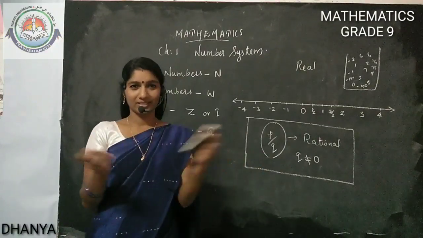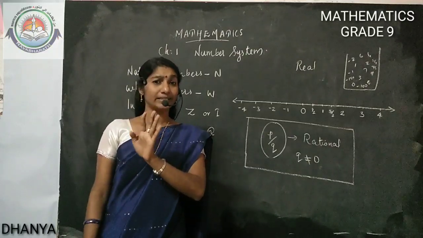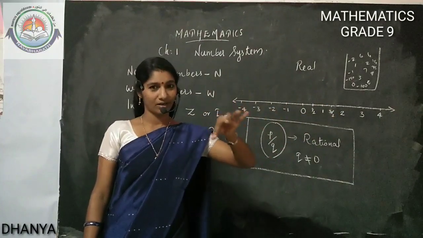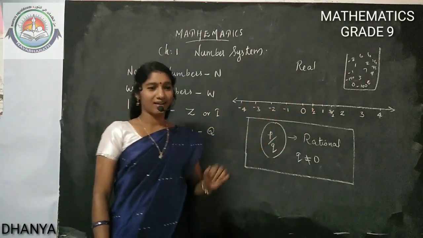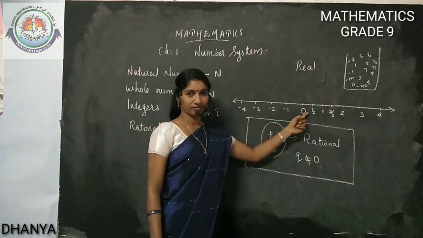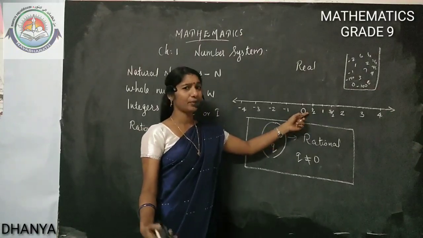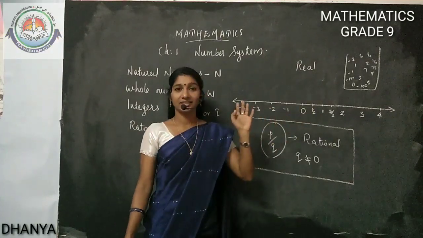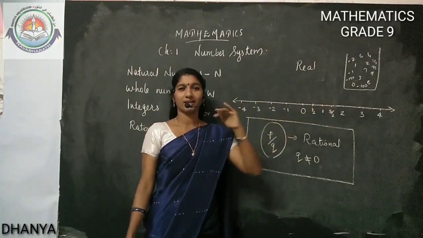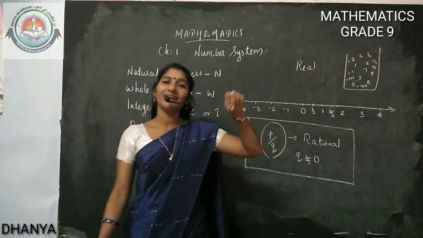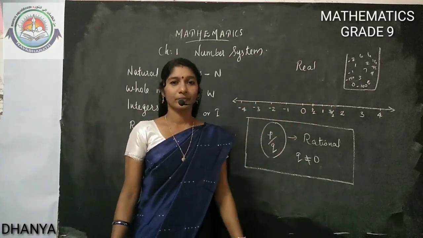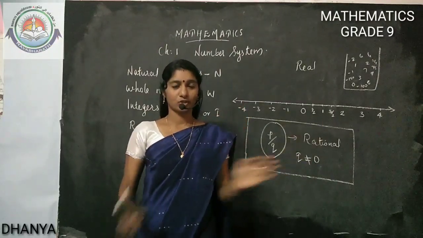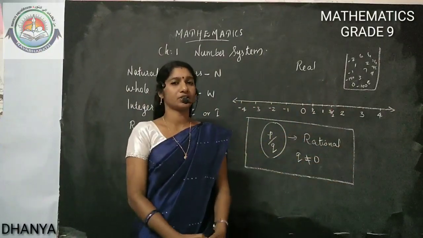You know natural numbers. Whenever you are thinking about numbers, you should see the number line. In the number line, you are marking 1, 2, 3, 4, etc. And you inserted 0 on the left side of 1, so you are getting whole numbers. And you inserted minus 1, minus 2, minus 3, etc., so you are getting integers, a collection of integers. And in between the numbers, you are inserting fractions. So we are getting rational numbers. All together we will call it rational numbers.